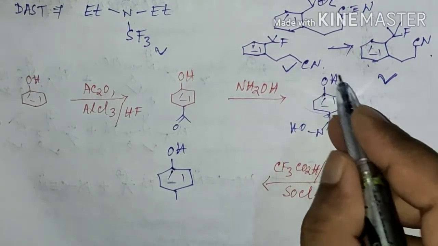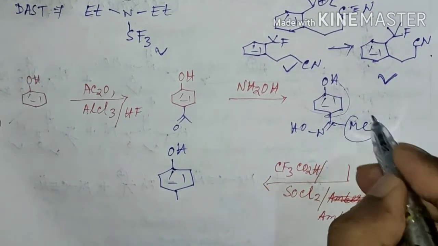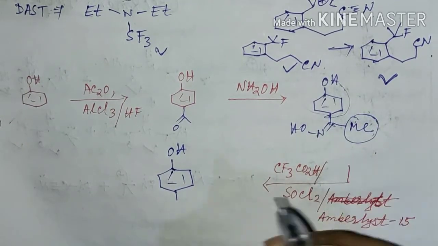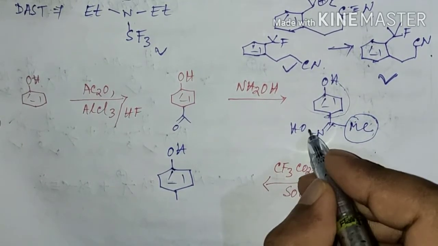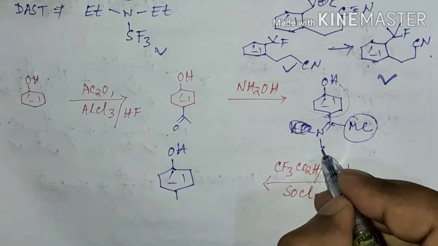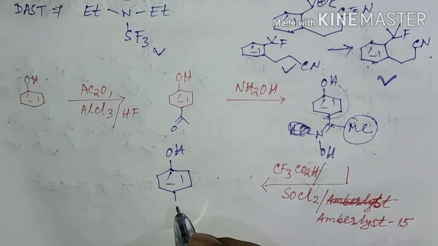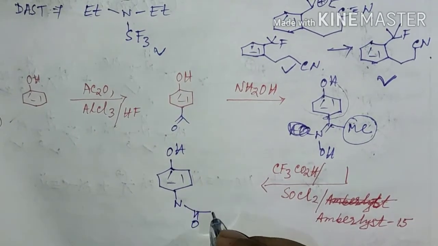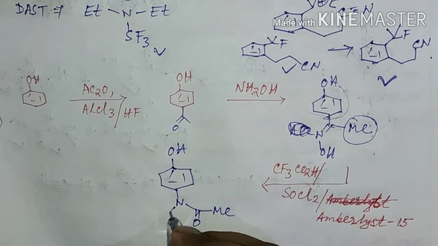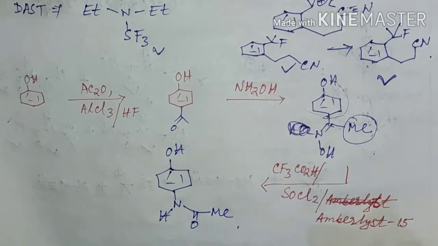Since this group has better migrating aptitude than the methyl group, it will migrate onto the nitrogen center, and in that structure the OH group will be oriented trans to the migrating group, and this will be the corresponding amide, that is acetanilide.